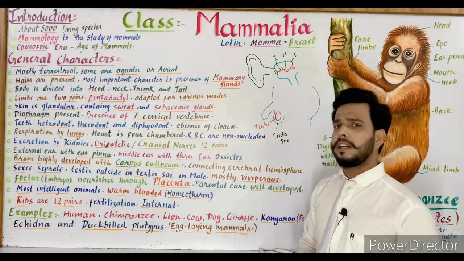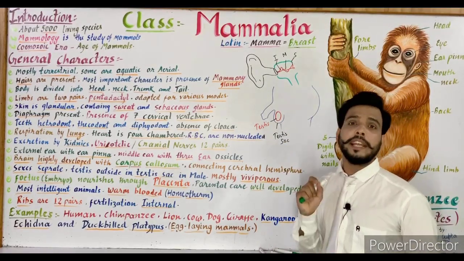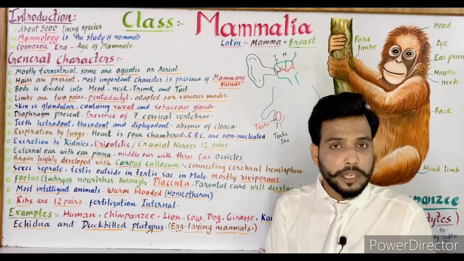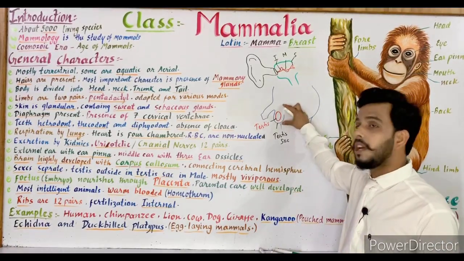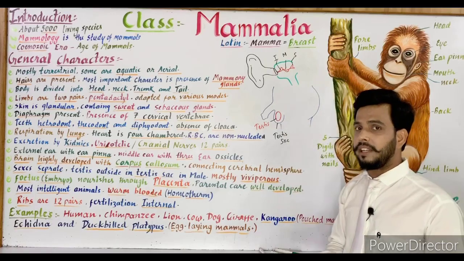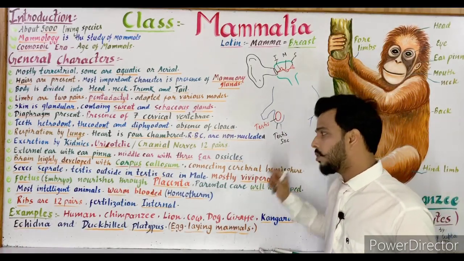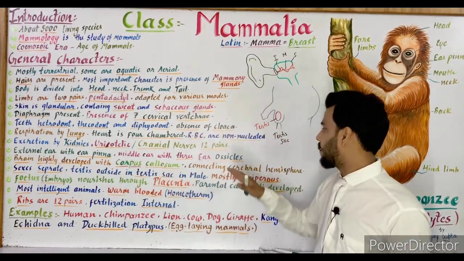Now why are testes situated outside the body? Because the sperm formation takes place in the testis, and it requires low temperature, but the temperature of the body is higher, so the testes are present outside of the abdominal cavity inside the testis sac. It is the reason behind that. So the testes are present outside in the testis sac.